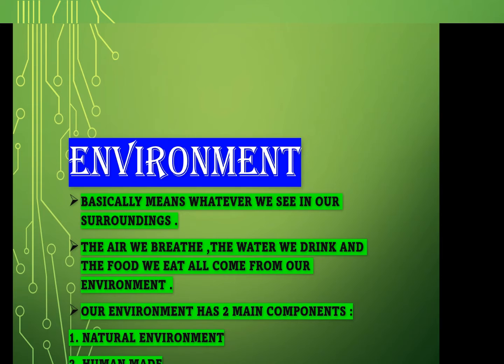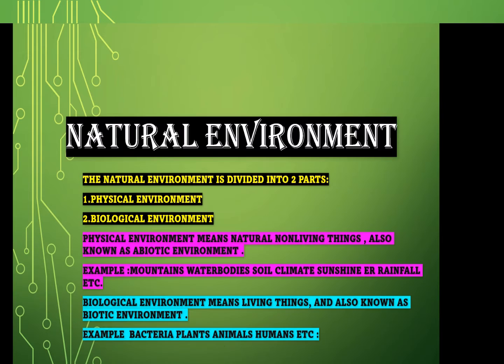Now environment is divided into two parts, natural environment and human-made environment. Natural environment is divided into two parts, physical environment and biological environment. Now physical environment means what? Physical environment means non-living things, natural non-living things which do not have life, also known as abiotic environment. Examples: mountains, water bodies, soil, climate, sunshine, air, rainfall, etc.